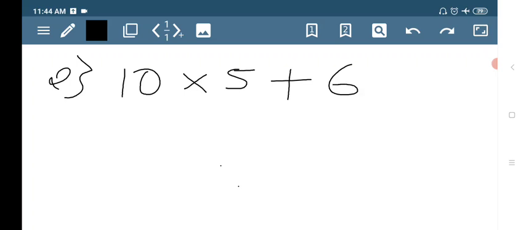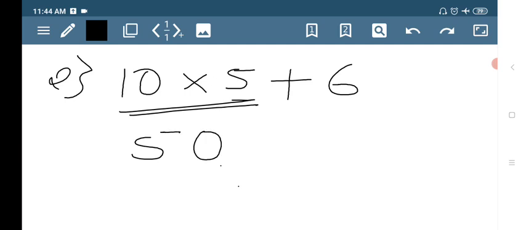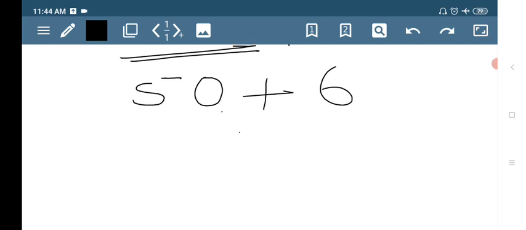So this is a generalized form. So what we have to do first, according to BODMAS rule, that is multiplication. 5 tens are 50 plus 6, which is equal to 50 plus 6 is 56.